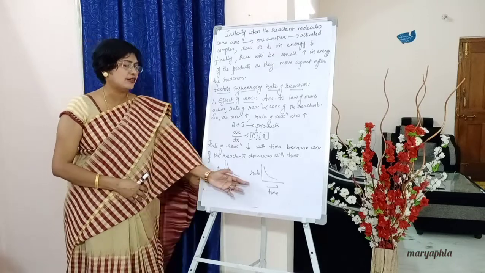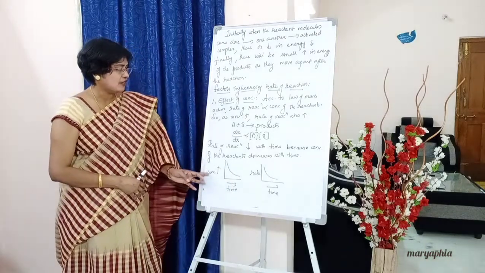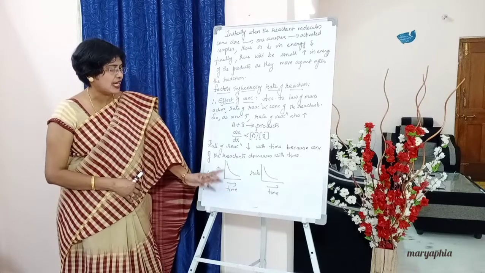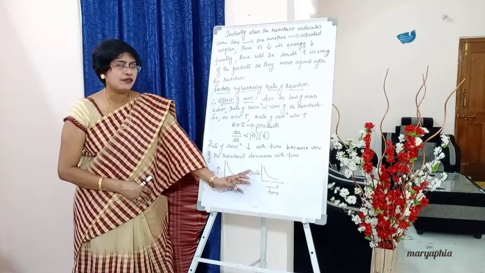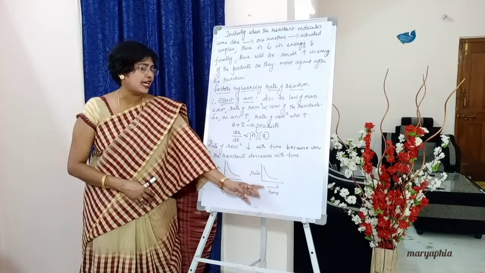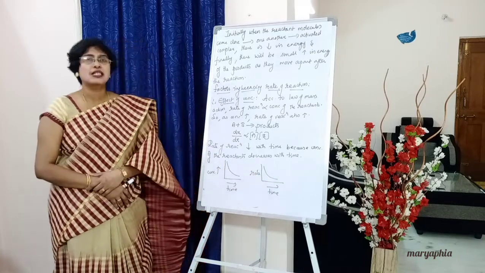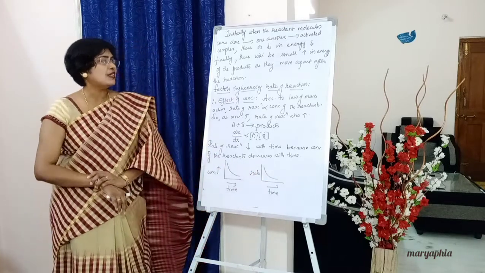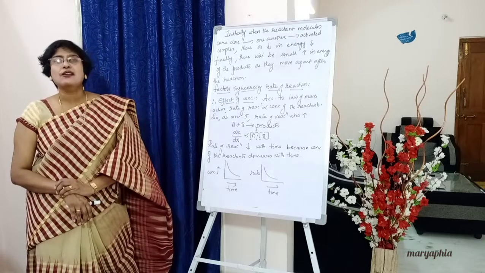So show two graphical representations. So graph plotted between concentration and time, it's coming down. So therefore when we plot a graph between rate and time, rate also comes down. So this is about the first factor, that is effect of concentration.